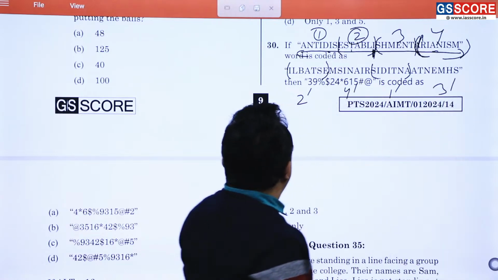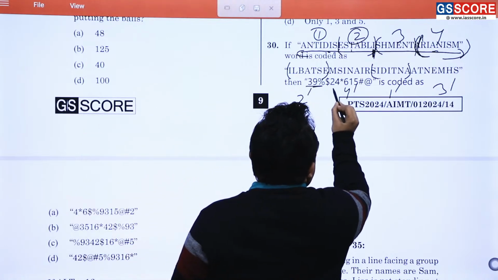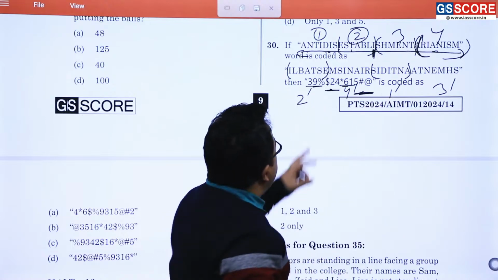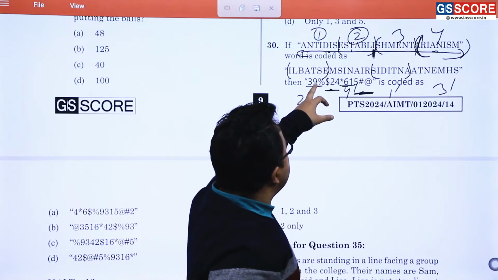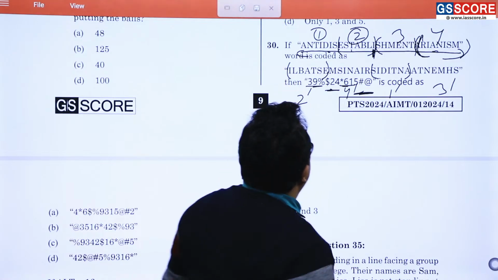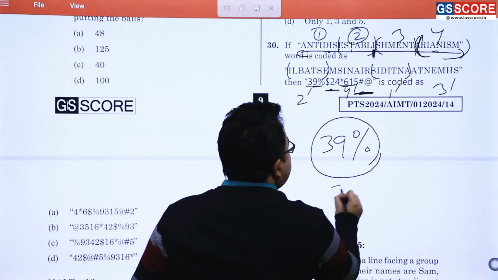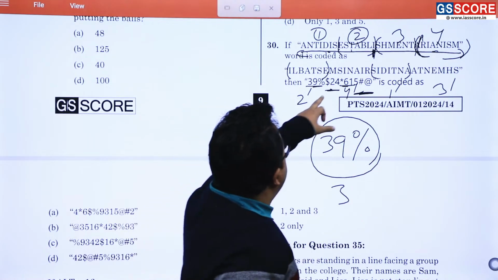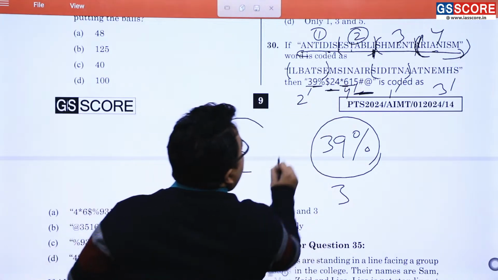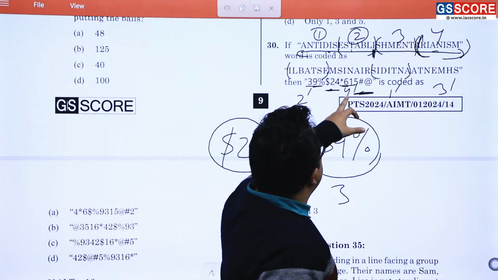It does mean that you have to divide this word into 1 part, 2 part, 3 part and 4 part. So now what will happen? The first part will come where? You can easily understand, the third part. So 3 9 percent sign in the third part I have just put. Now the second part will come in the first one. So where is the first one? $, 2 and 4. And now similarly this will be what?